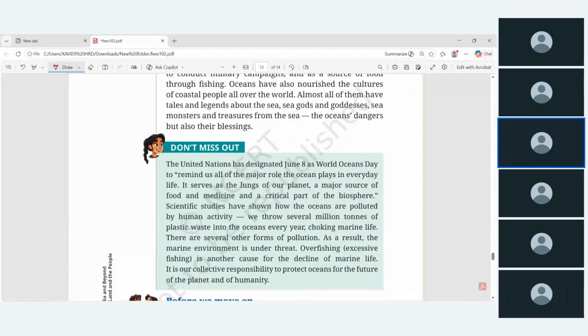And the United Nations declared June 8 as World Ocean Day. This is some of the facts that will be used in exams like TNPSC and other PSC exams.